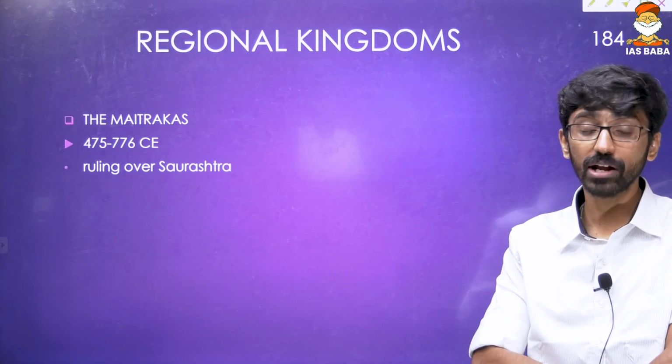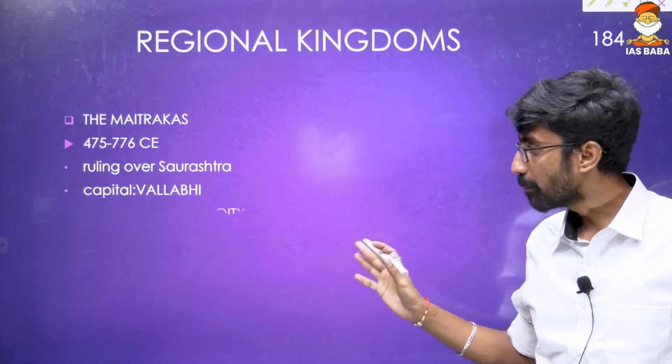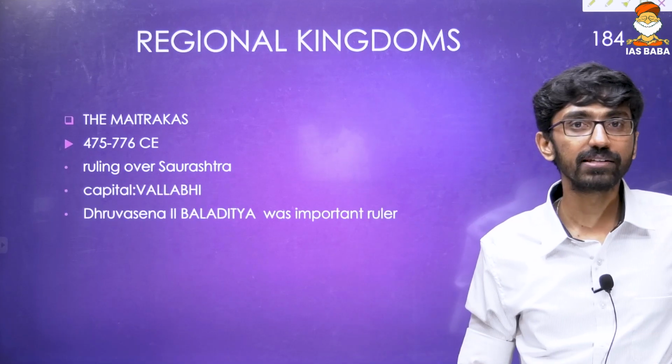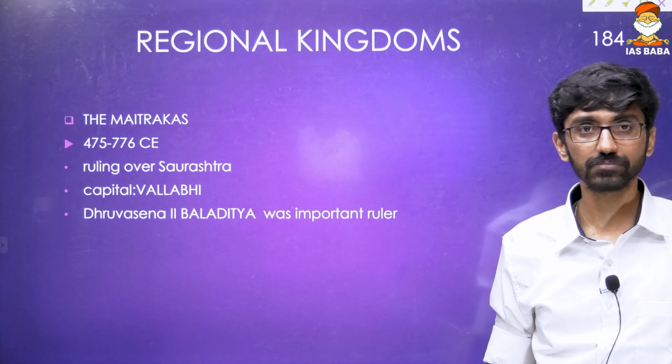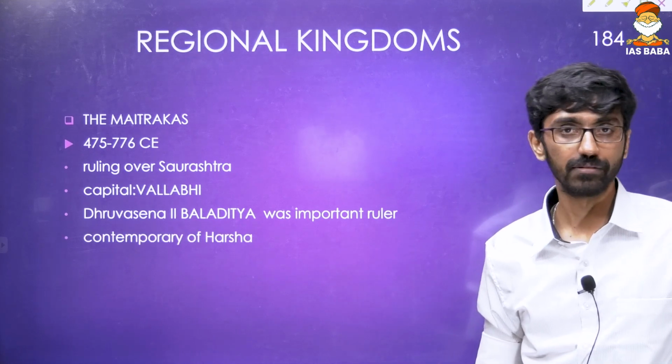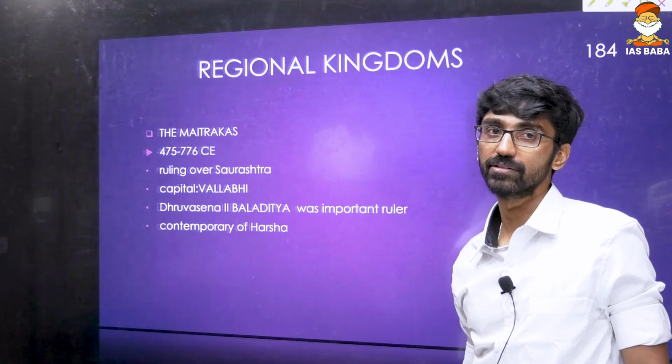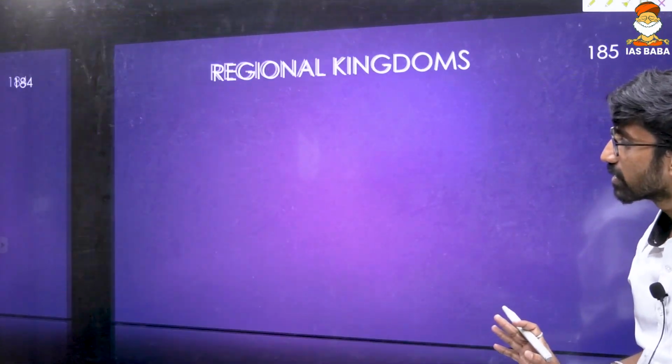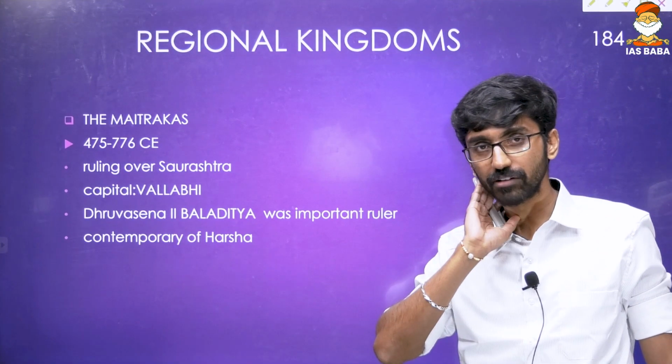The first regional kingdom was Maitraka. They ruled between 475 to 776 AD, ruling over the Saurashtra region, that is in Gujarat, and their capital was Valabhi. Dhruvasena Baladitya was one of their important rulers too, a contemporary of Harshavardhana. So that is what the question is, who are the contemporaries? Very simple, all these are very regional kingdoms, so we can go through this very quickly.